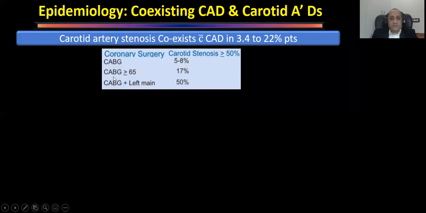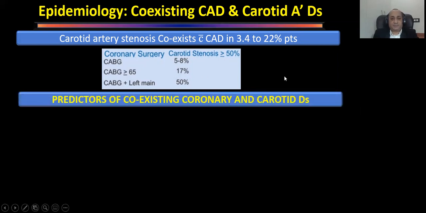And those who have left main coronary artery disease, almost 50% of them have occlusive disease in the carotids. So that becomes an indication for screening those patients who have left main disease or those who are older than 65 years. When these people are going for coronary artery bypass grafting, we must be careful and try to screen these patients to find out whether they have significant carotid disease or not.